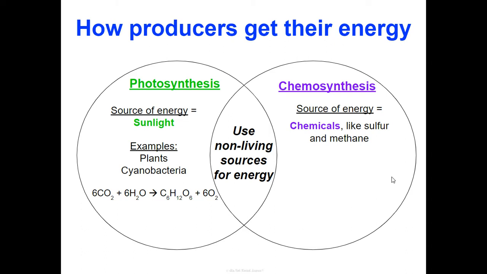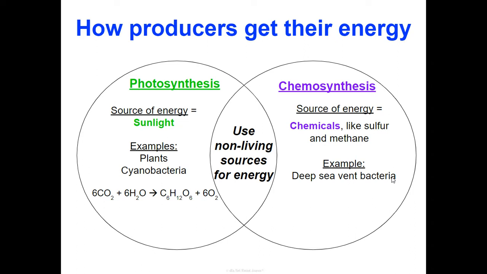Now, another way in which other producers can obtain energy is through chemosynthesis. The prefix chemo refers to using chemicals like sulfur or methane. These kinds of producers don't have sunlight energy as a readily available source. So, what kind of organisms might perform chemosynthesis?